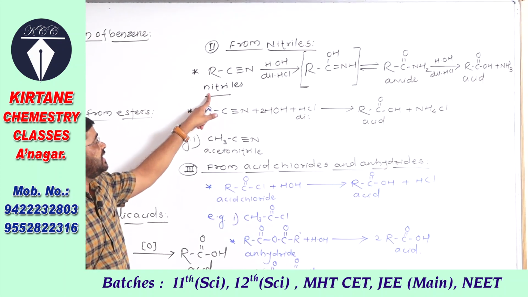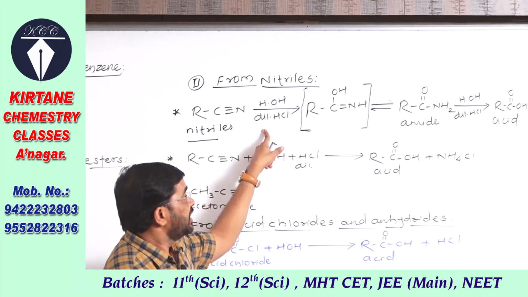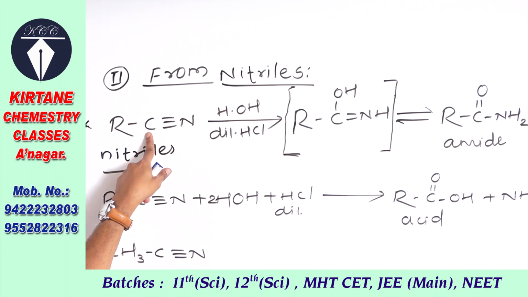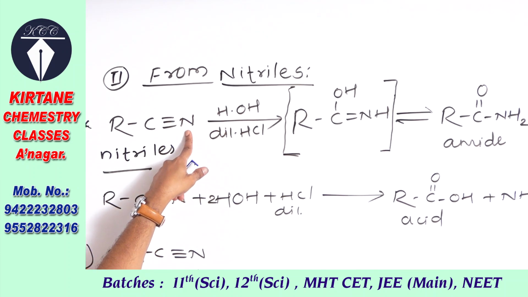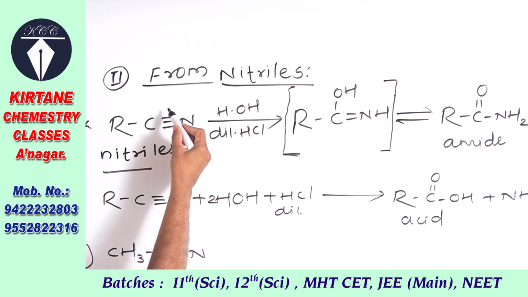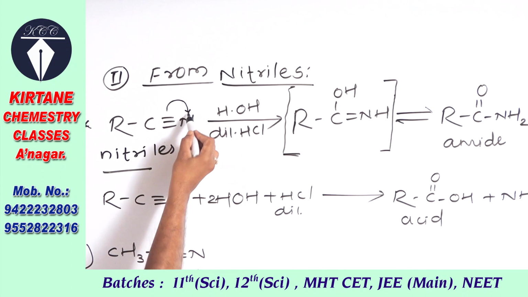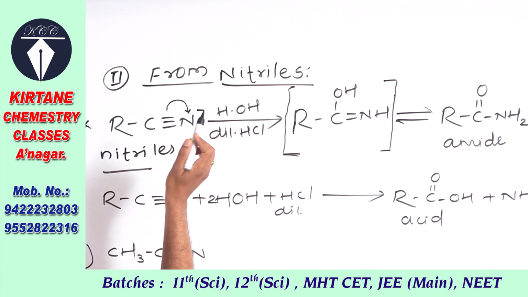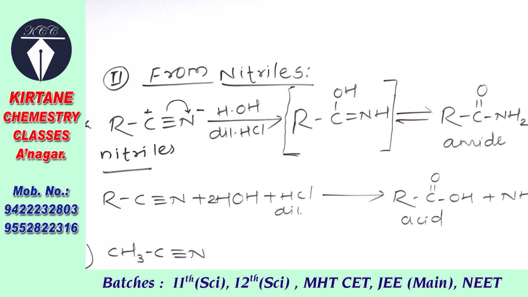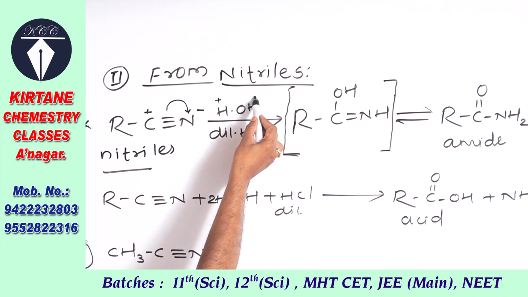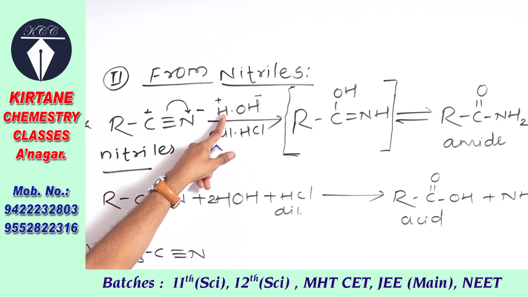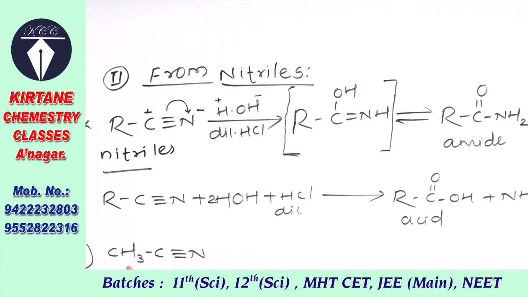See the reaction, nitriles on hydrolysis give this intermediate, simple reaction, OH added on carbon, H added on nitrogen, because when this triple bond breaks, then the pi electron transferred towards nitrogen, it acquires negative charge, the carbon acquires positive charge, hydrogen positive part, OH negative part. Therefore OH added on carbon and H plus added on nitrogen, and it forms this complex.